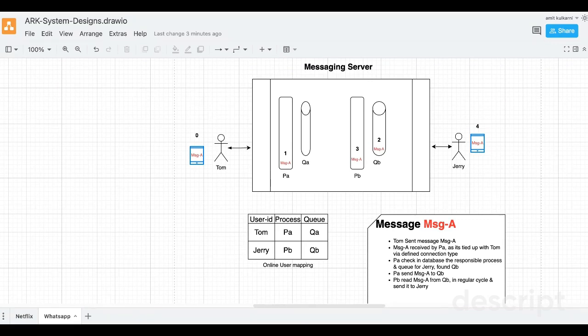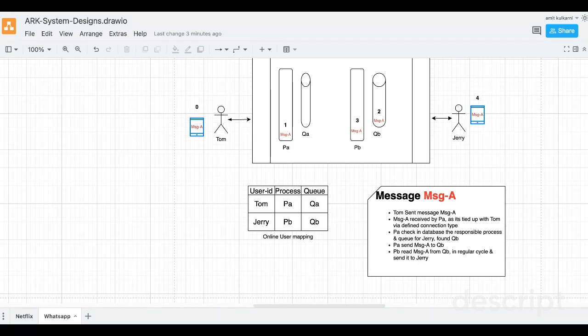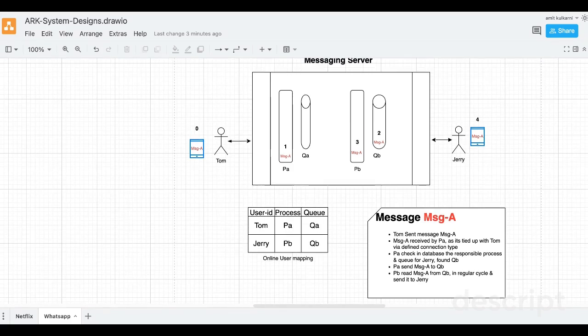Cool. So let's digest the diagram first. We have a messaging server containing processes and queues dedicated to the online users. A table contains the mapping of users and their dedicated process plus queue IDs. This is the flow of message A which Tom wants to send to Jerry. Let's walk through the flow and understand the overall schema.